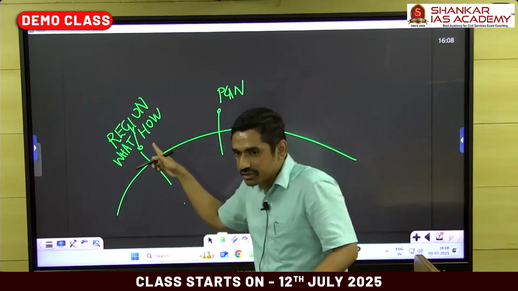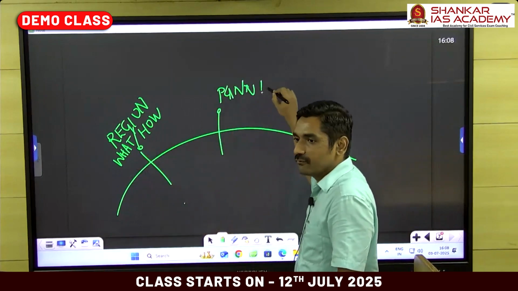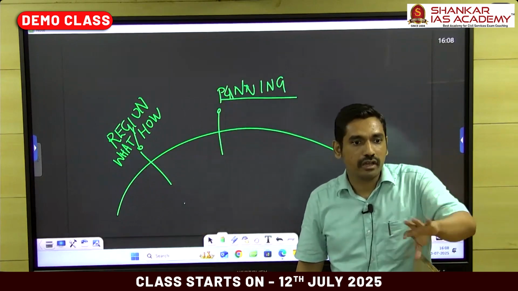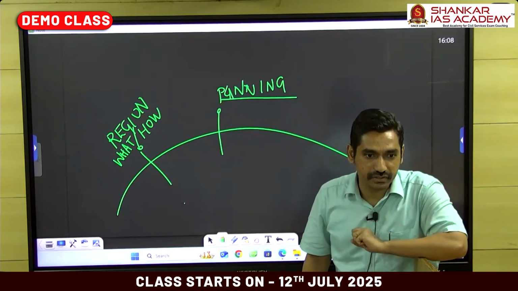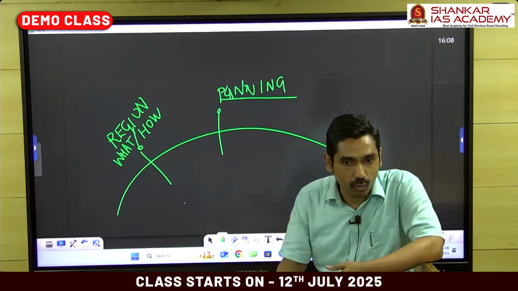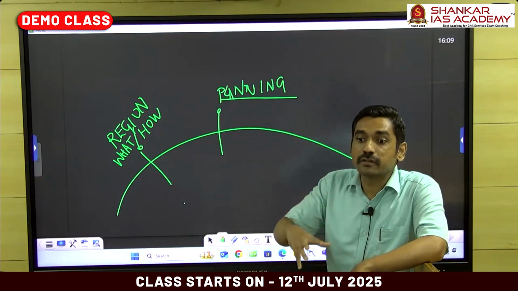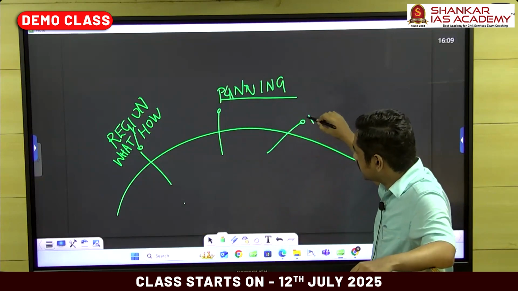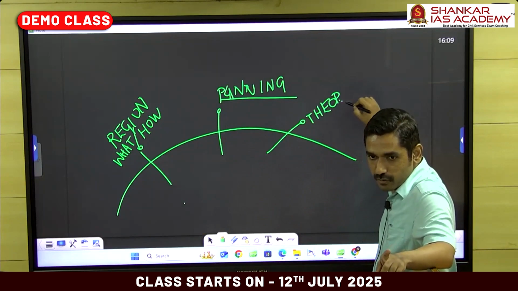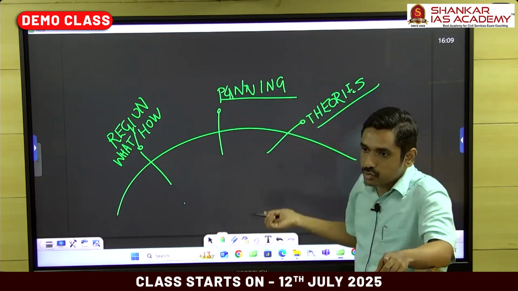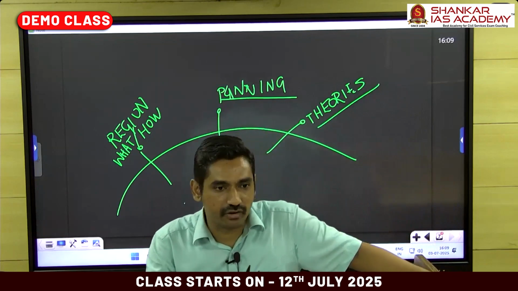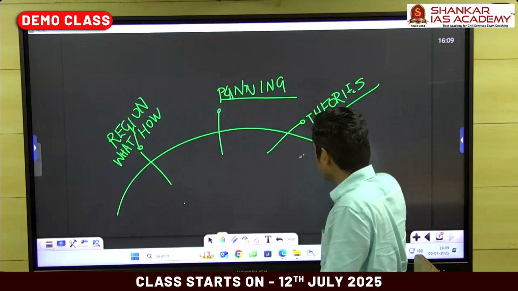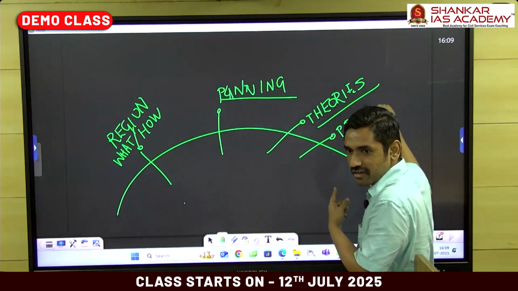So once you know what is a region, then you can start planning for the region. So what am I trying to develop? If I'm trying to develop oil, what plan should we have? You're trying to exploit minerals. If I'm trying to develop tourism, what type of plan should you have? So what are the principles behind regional planning? Got the idea? Then finally, same standard approach which we had for population geography, settlement geography. There are geographers who have given theories on how exactly you should develop your region. So the three-part set is clear. Fine. And finally, of course, every single time there will be problems and then finally how to overcome the problems.